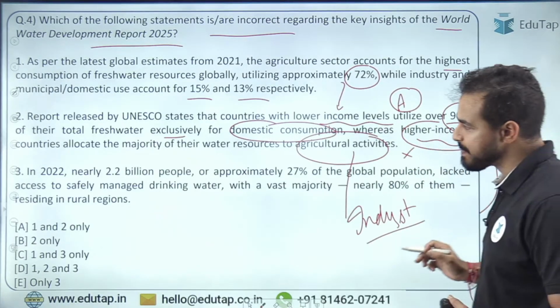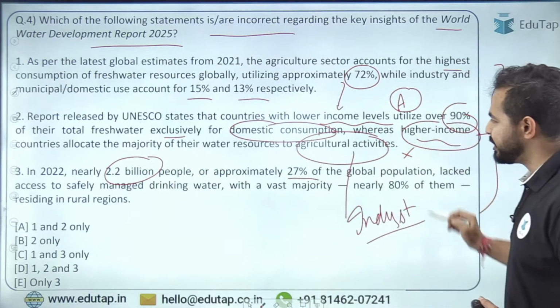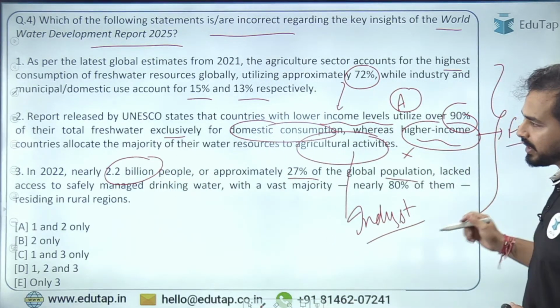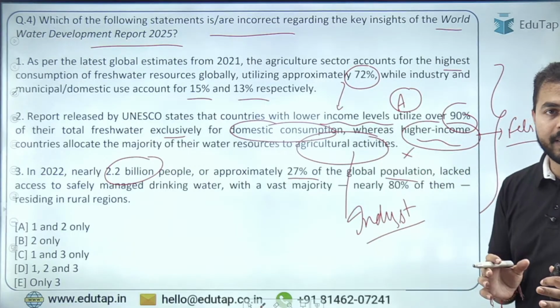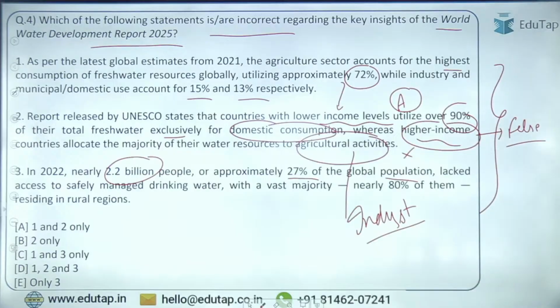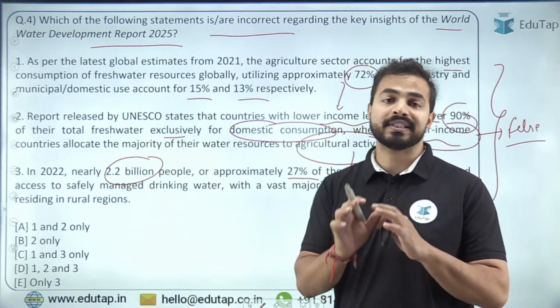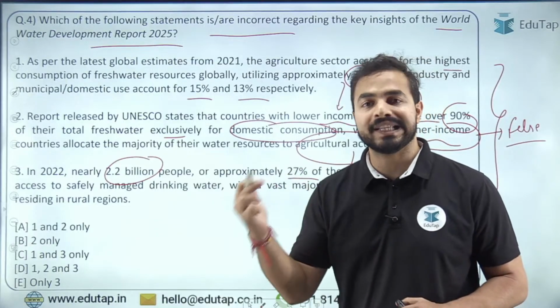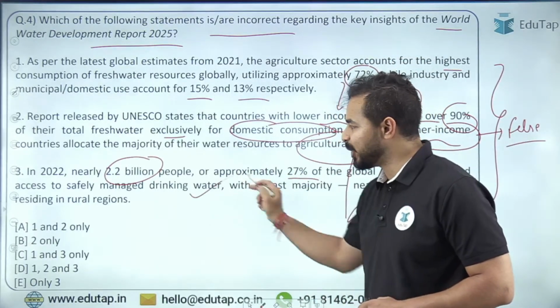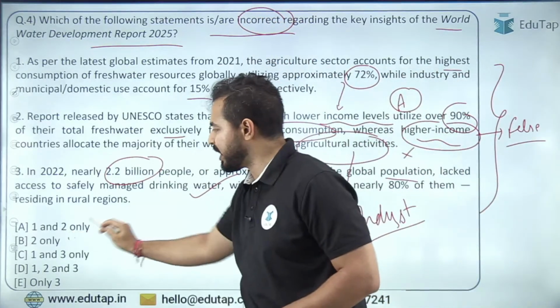Moving to the third statement. In 2022, 2.2 billion people, approximately 27% of the global population, lacked accessibility to safely managed drinking water, where nearly 80% of them were residing in the rural regions. So 80% लोग rural regions में थे, 27% of the global population उनके पास safely managed drinking water की accessibility नहीं थी. So this statement is absolutely right. So हमें identify करना है incorrect statement को. Right answer is option B, that is 2 only.